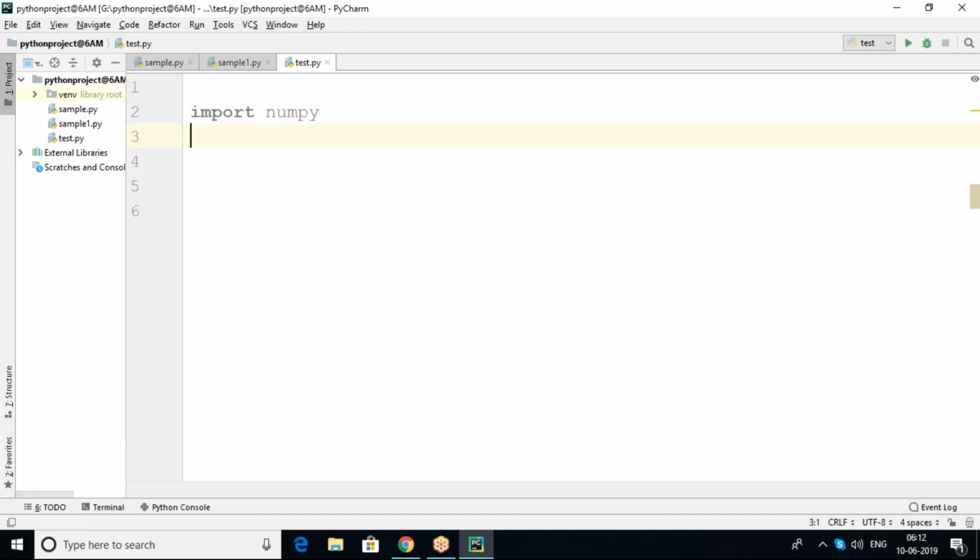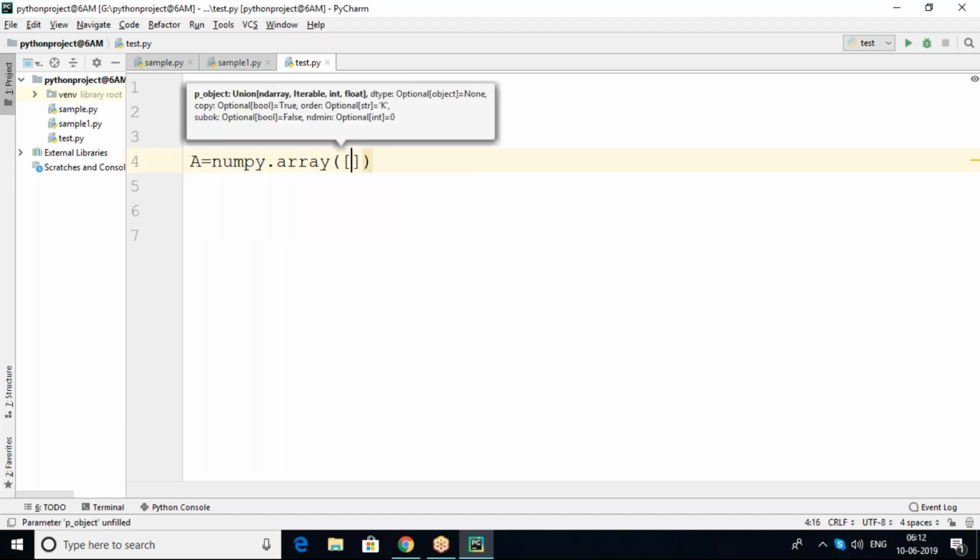Import NumPy. Then array name equals a, NumPy dot array. Here there is no need to give any type code. While creating a single dimension array with the array module, we have to mention a type code, but here a type code is not required.